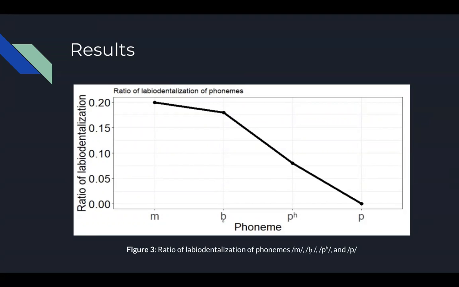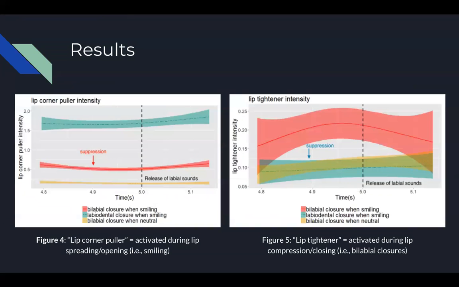Figure 3 illustrates the ratio of labiodentalization of each phoneme in Korean, where M exhibited the greatest amount of labiodentalization, while P displayed the least. As seen in the green line of Figure 4, the lip corner puller demonstrates the greatest intensity when producing a labiodentalized closure in the smiled condition, while exhibiting less intensity when producing a bilabial closure in the same condition, as seen on the red line.